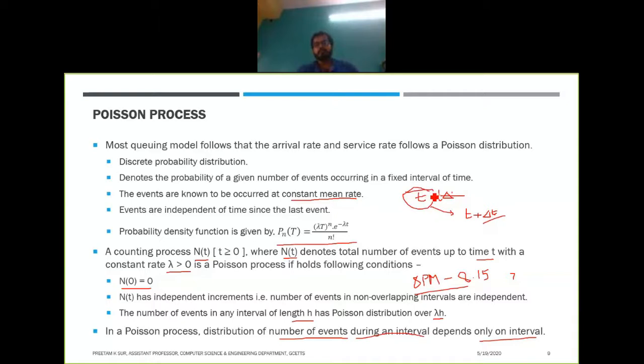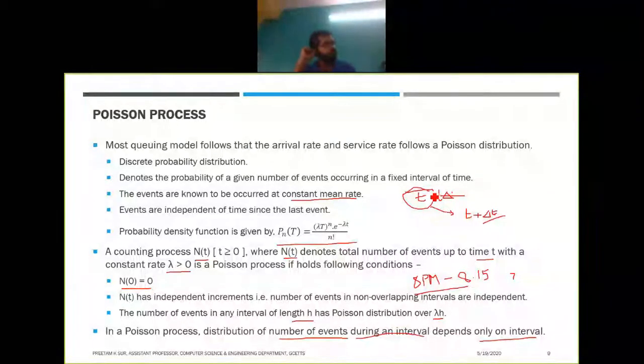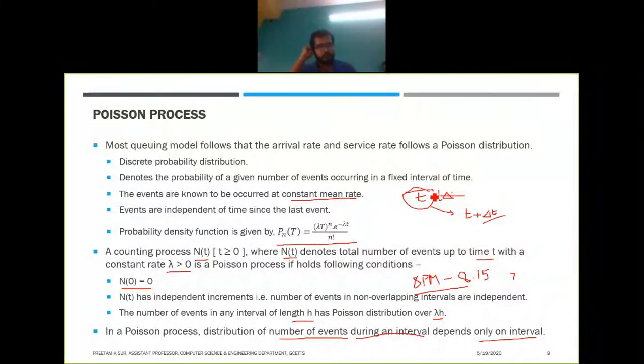This is the memoryless property in the case of the Poisson distribution. Anyway, these are the details of the Poisson process. You probably already know this; this is just to recapitulate and help you remember these things.